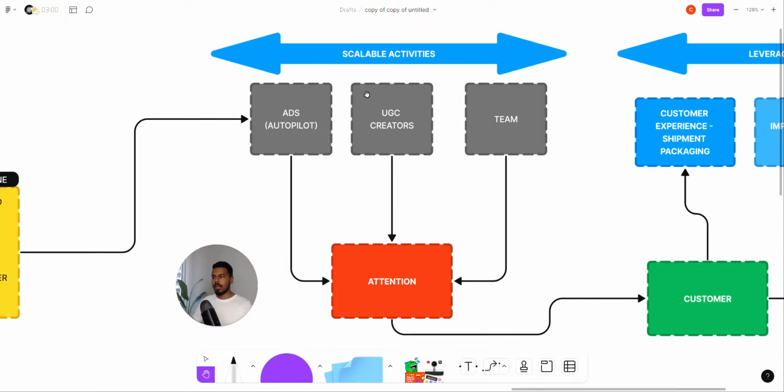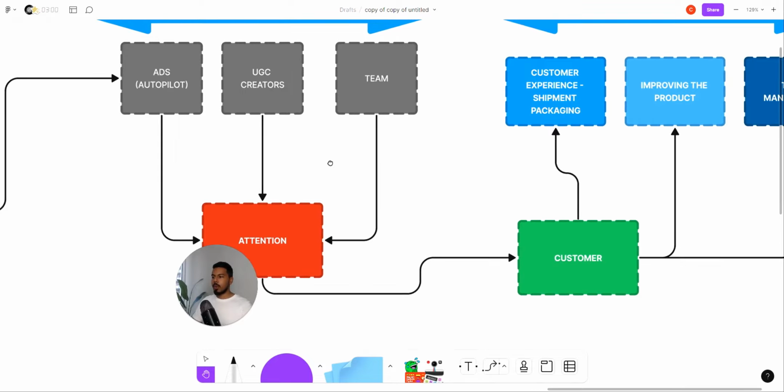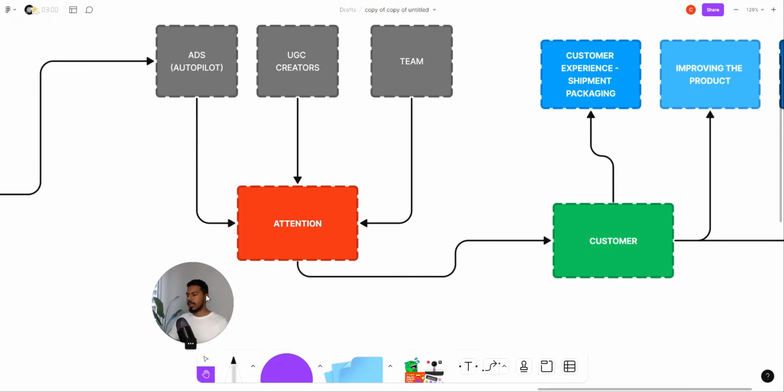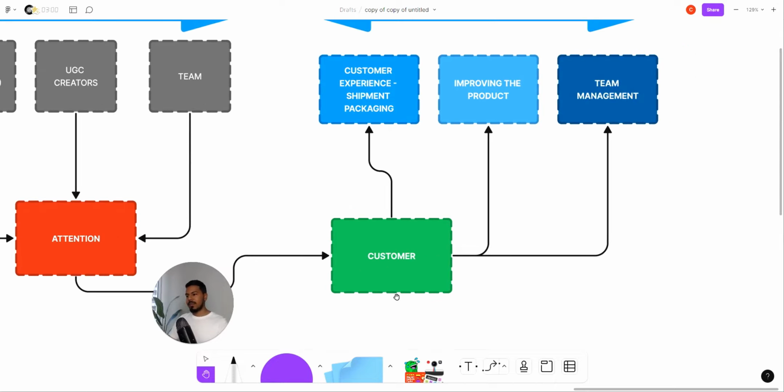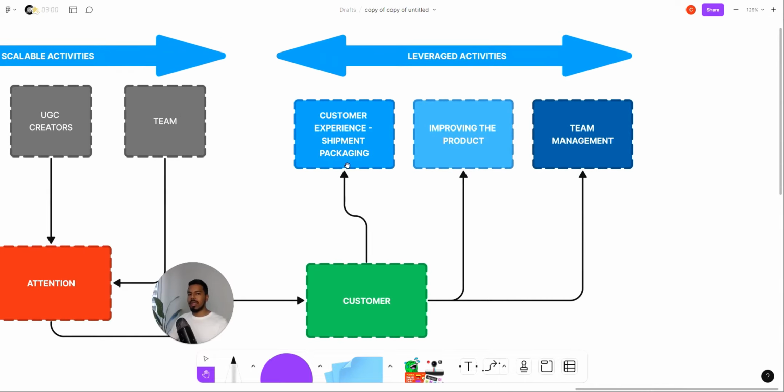They're taking care of all that. They're putting their attention there. While you, on the other hand, would very quickly put your attention onto the customer. When you are putting your attention onto the customer, you can actually go ahead and do leveraged activities. As a business owner, you should be focusing on the high leverage activities in your business so that it pays you dividends and compounds your efforts over a long time span. So what are some of the leveraged activities that you would take into consideration?